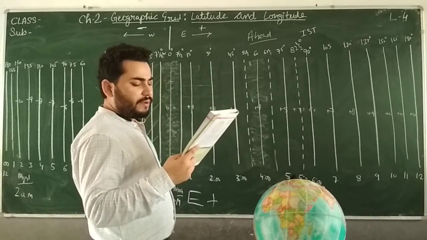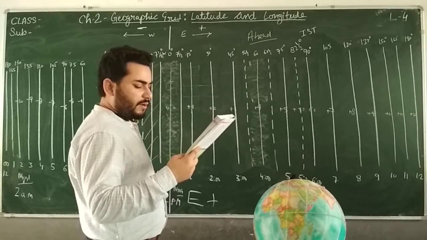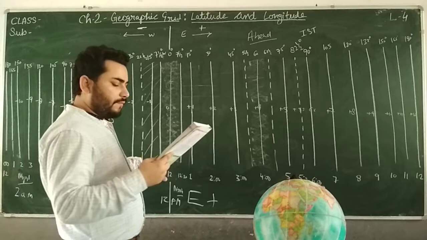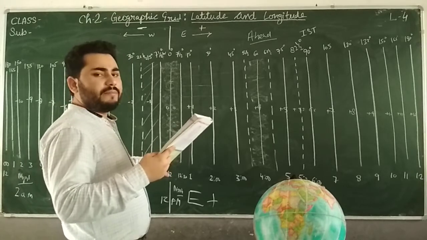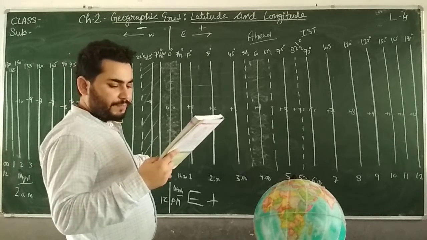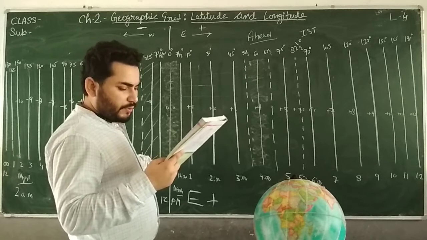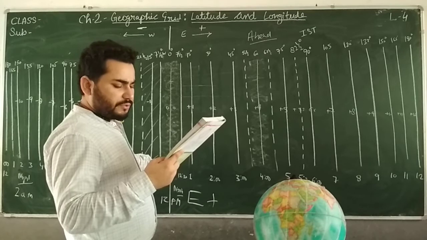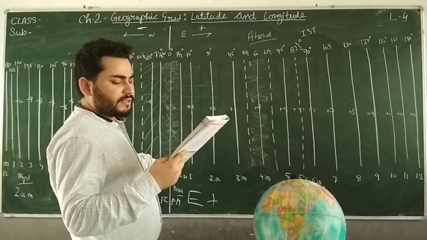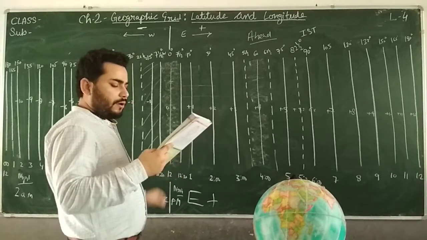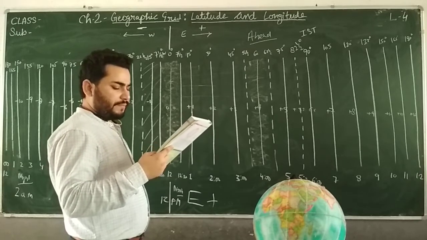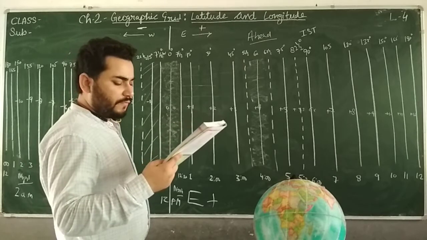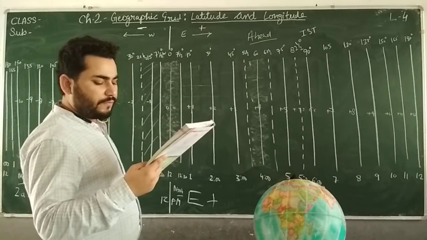If it is 8 p.m. Monday, 25th December at Greenwich, it will be 8 a.m. Tuesday, 26th December on crossing the 180 degree line. But if one were to travel from the west, it will be 12 hours behind.